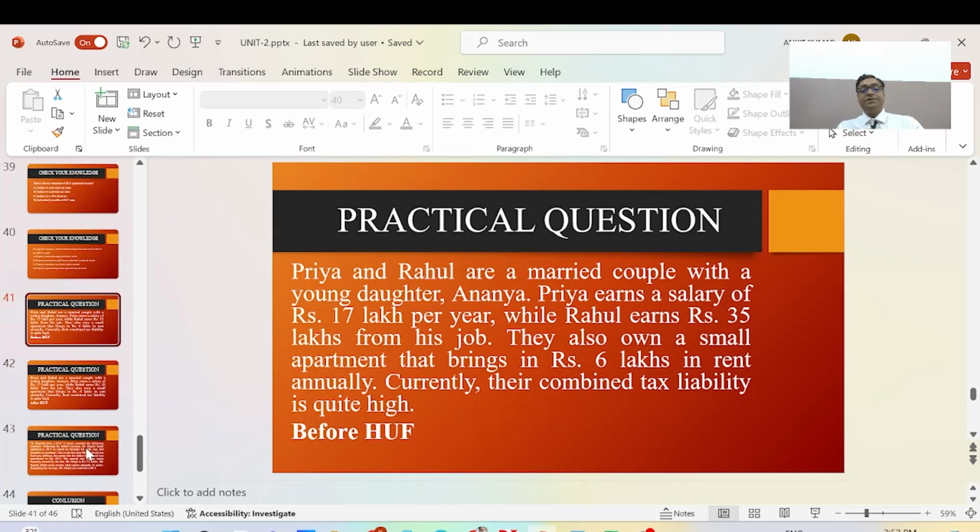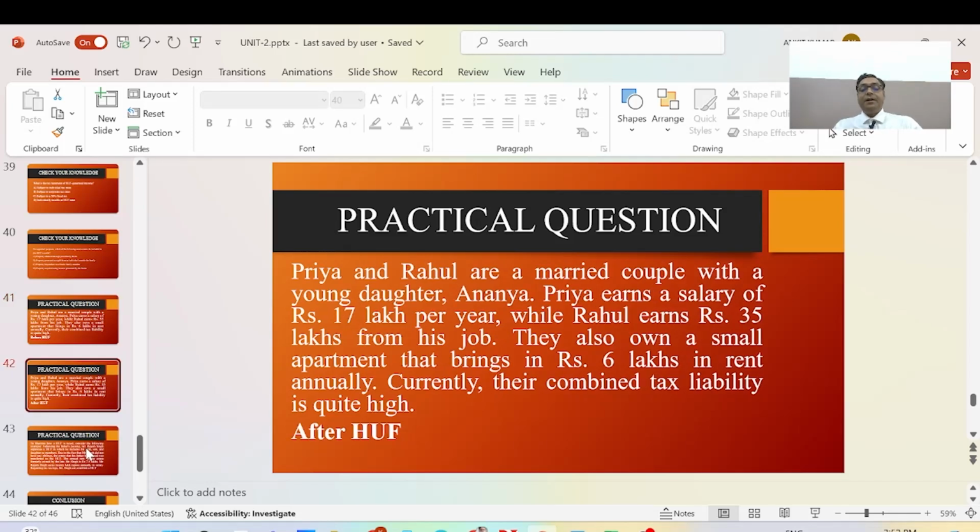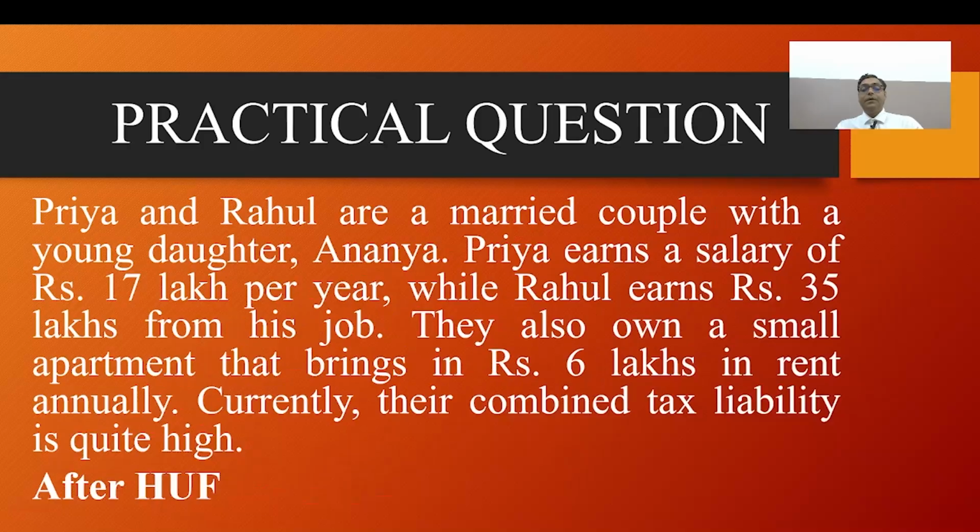Now we will discuss this question again. Priya and Rahul are a married couple with a young daughter, Ananya. Priya earns a salary of 17 lakh per year, while Rahul earns 35 lakh from his job. They also own a small apartment that brings 6 lakh rupees in rent annually. Currently, their combined tax liability is high. Here it is clearly in the question: both persons are not doing business. They are earning from the rental income of the apartment, which is 6 lakh rupees.